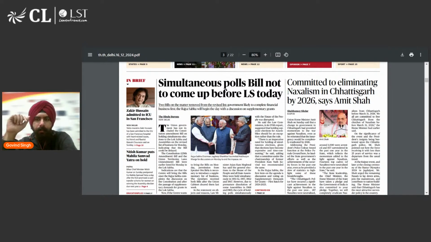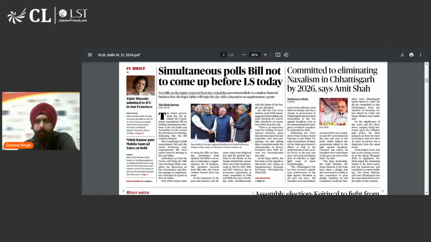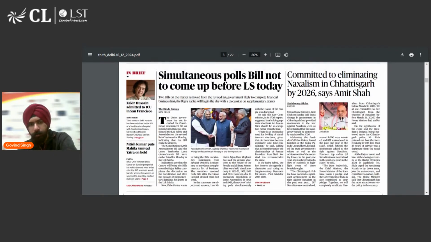The next headline is: committed to eliminating Naxalism in Chhattisgarh by 2026, says Amit Shah. So Amit Shah, we all know, is our Honorable Home Minister. And this is a statement which he has given where he says that they would eliminate Naxalism in Chhattisgarh. We all know that Chhattisgarh, Jharkhand, and some of the northeastern states as well are where Naxalism is prevalent. Naxalism is essentially a little bit different from terrorism, what we usually experience on the borders, either with Pakistan or with China. And how is it different?